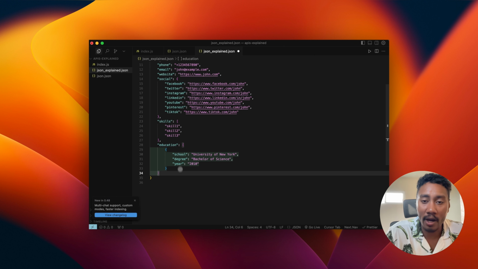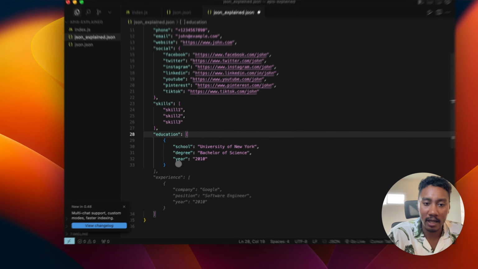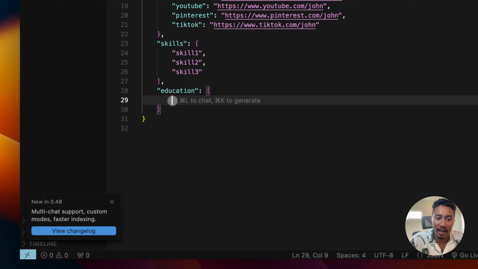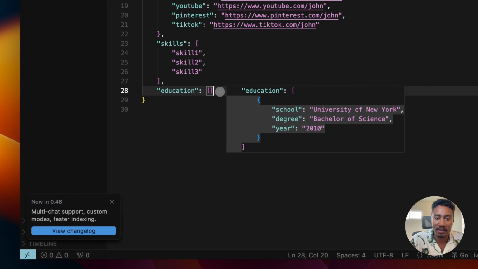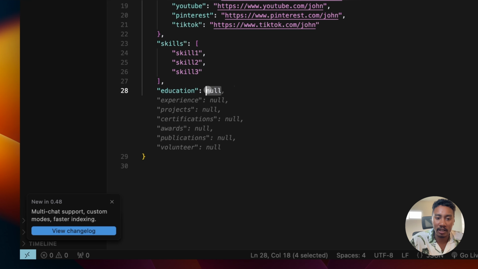So we have one element in this array, which is an object, and you can see right here we don't have a comma, right? But let's say, for instance, we want to represent null. So let's just say the education is empty. What we can do is take this out, and then we can clean it up a bit, and this will signal that the education is null, right? We can also use a null value right here, and that will work. But if education is supposed to be an array, we should just use an empty array.